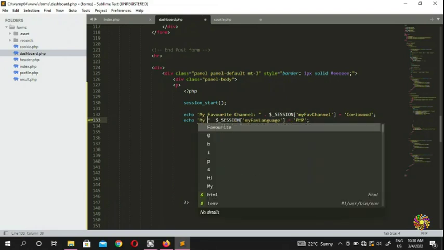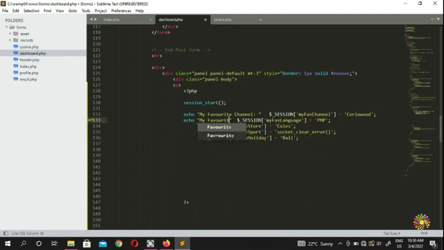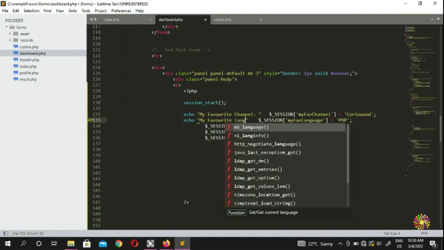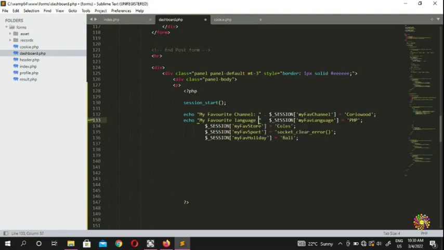My favorite language is, or you can put it this way. Make sure you put a concatenation, and I'm going to copy this one and put it here.